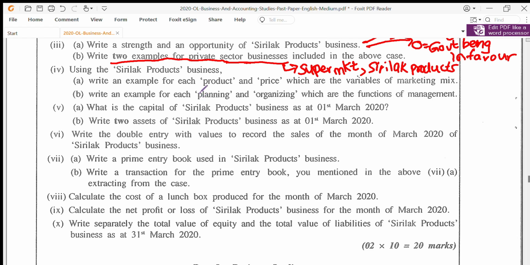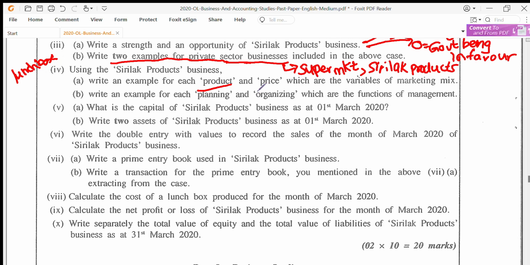So again, product, let me write over here, is the lunch box. You could maybe elaborate saying lunch box made through arecanut leaves, but the mention of lunch box is enough.